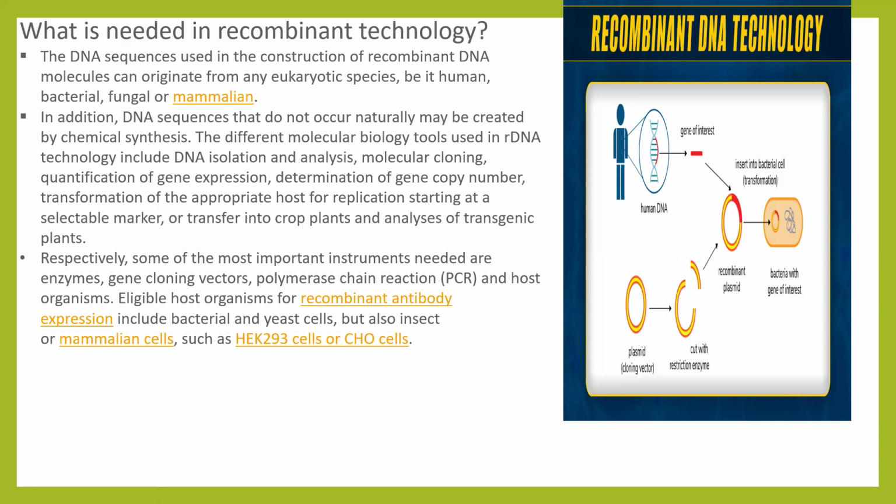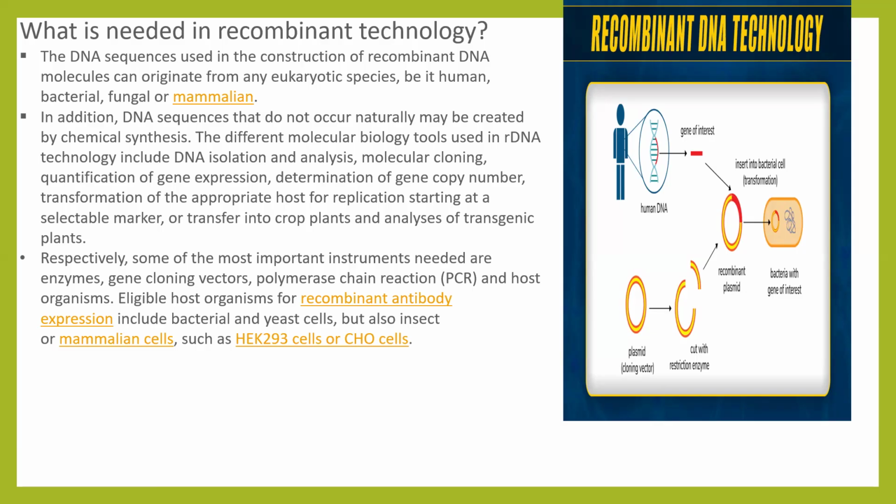The different molecular biology tools used in recombinant DNA technology include DNA isolation and analysis, molecular cloning, quantification of gene expression, determination of gene copy number, transformation of the appropriate host for replication, selection with a selectable marker, or transfer into crop plants and analysis of transgenic plants.